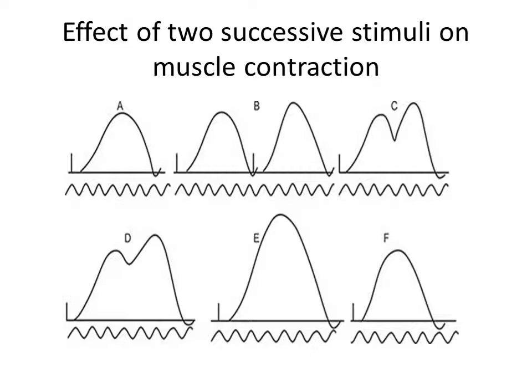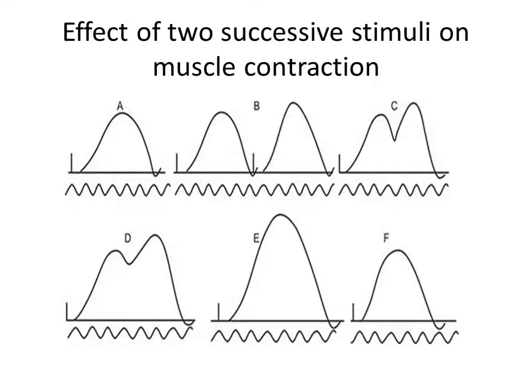A is a simple muscle twitch. Then in B, the second stimulus is given immediately after the relaxation period of the first one. In C, the second stimulus is applied during the relaxation period of the first one.